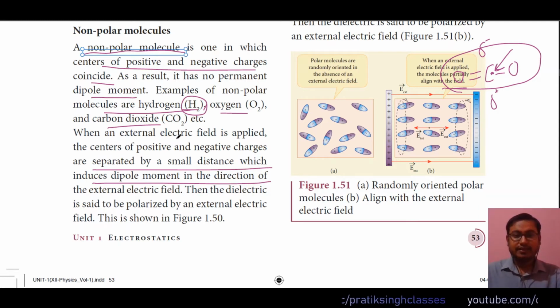When an external electric field is applied, the centers of positive and negative charges are separated by a small distance, which induces a dipole moment in the direction of the external electric field. Means what happens there is, when an external electric field is applied in such types of molecules, the centers of positive and negative charges will get away from each other by a small distance, and because of that there happens some dipole moment. It induces some dipole moment.